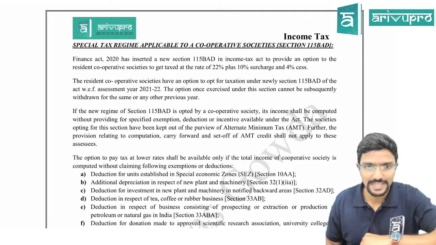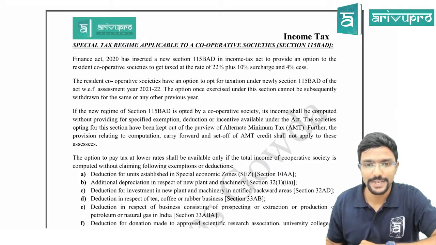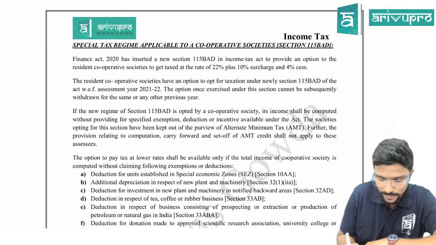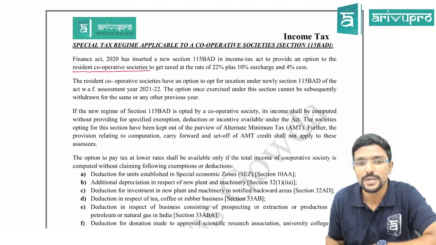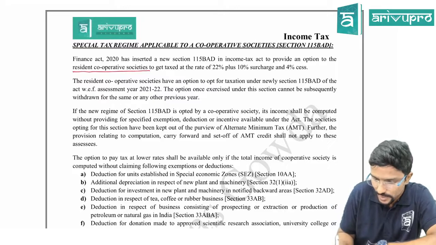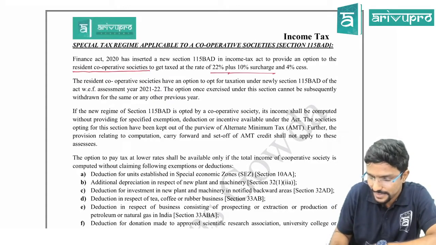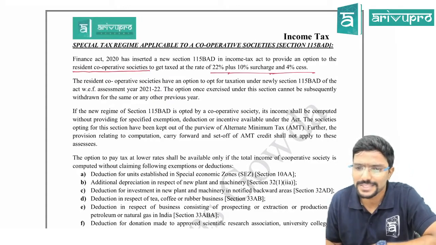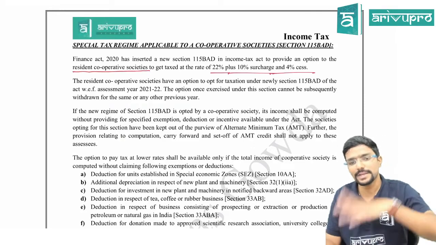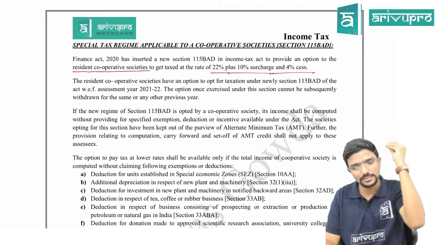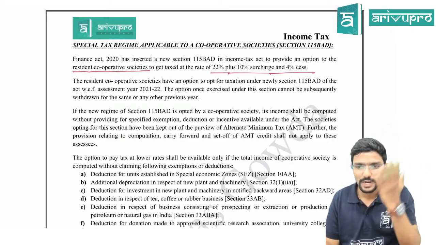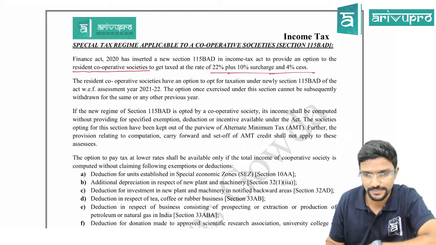Finance Act 2020 has inserted a new section 115BAD in the Income Tax Act to provide an option to the resident cooperative society. This is applicable only for resident cooperative societies to get taxed at what rate? 12% plus 10% surcharge plus 4% cess. Sir, surcharge in every case? Yes. In all cases, surcharge is 10% irrespective of your income. 10% surcharge is fixed, guys. And 4% health and education cess.